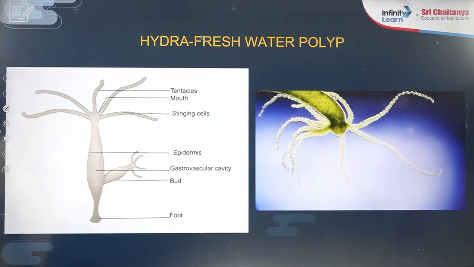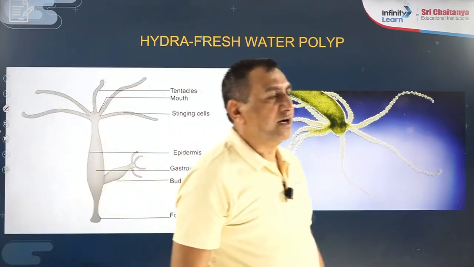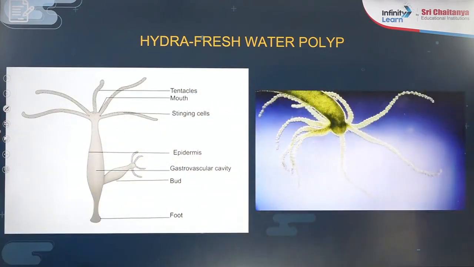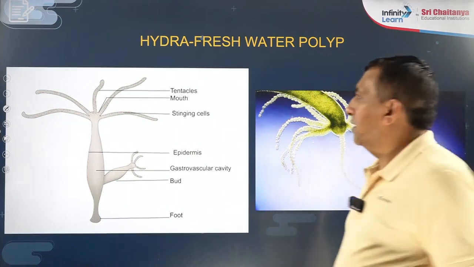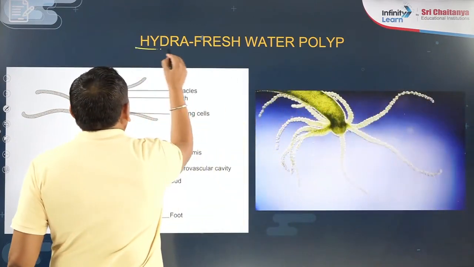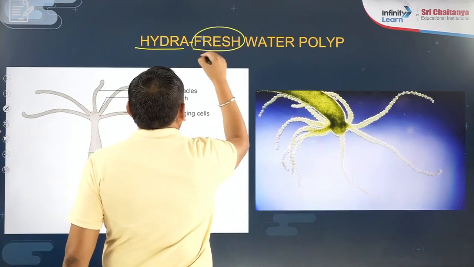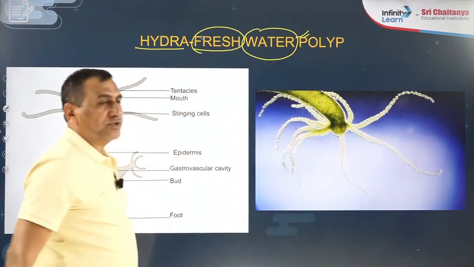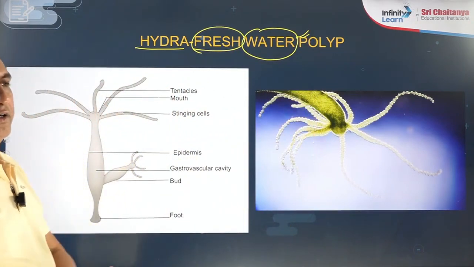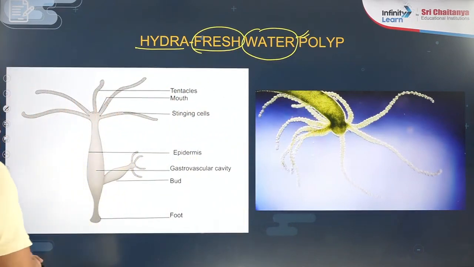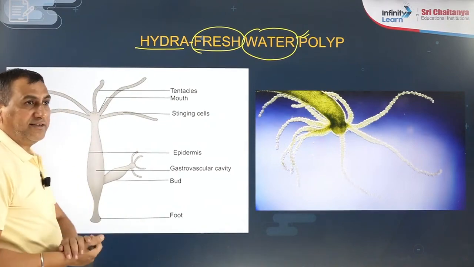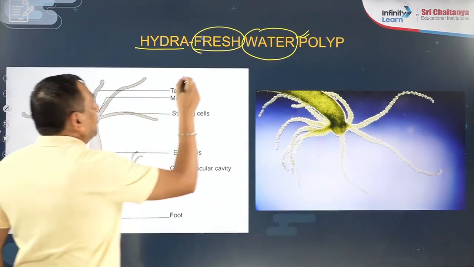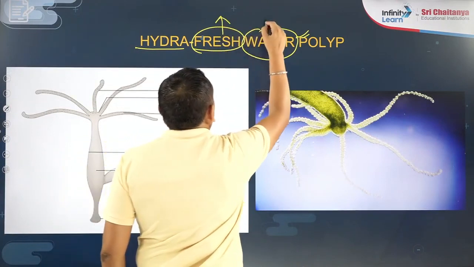The most common example of phylum Coelenterata is Hydra, and Hydra is known as the freshwater polyp. Normally coelenterates are marine, but Hydra is present in fresh water.